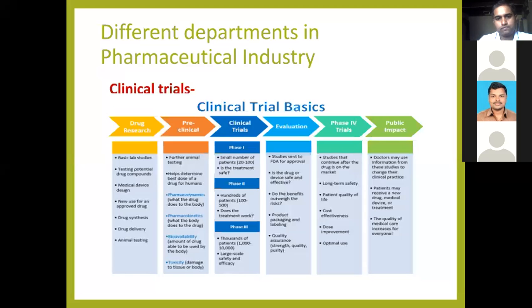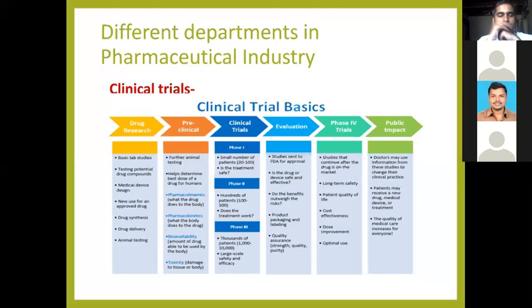After this, there are phase 4 studies, which study the long term market. After the dosage form or drug goes to market, we study it. This also considers cost effectiveness, financial effectiveness and dose improvement.